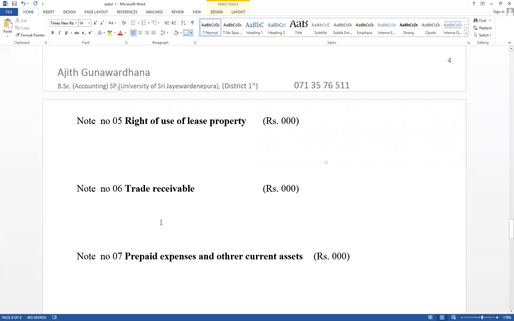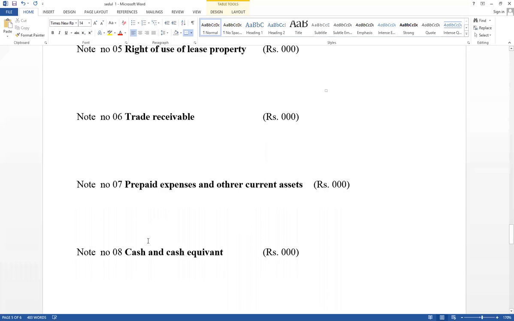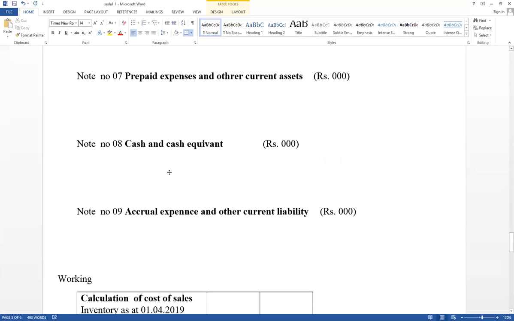මෙතන තමයි provision for doubtful debts deduct කරන්න අපි. Then prepaid expense and other current assets. If it has given prepaid rent, prepaid advertisement, prepaid insurance, and sometimes damaged stock, insurance receivable asset. If it has given prepaid expense and other current assets, they should be included here. Then cash and cash equivalents: cash balance, and short-term treasury bills, if given, should be included here.